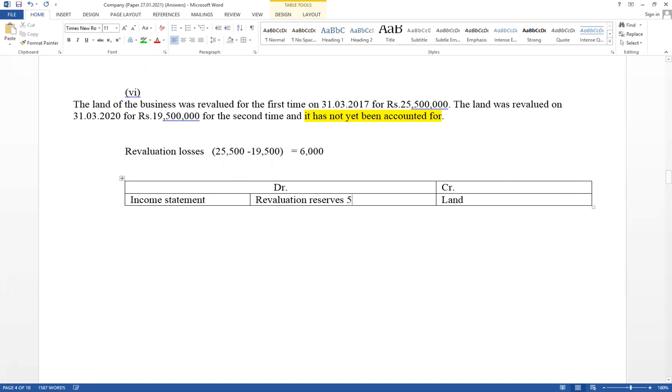That value should be debited to the revaluation reserves account. Land account should be credited the total value, 6,000.